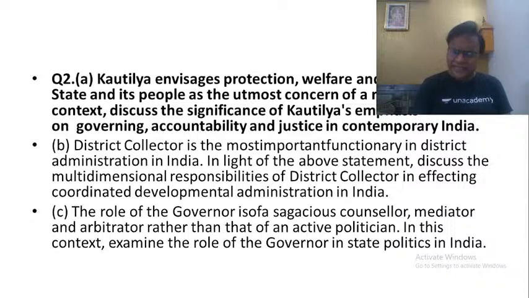What we say is that the office of district collector in India is the example of what we call a prismatic society wherein a single structure performs multiple functions, which mostly results in overlapping. Then you talk about, towards the end, the recommendations of the Second ARC. The Second ARC has said that let the district collectors perform only specific functions. It has said that let the designation of district collector be changed to district development officer or chief executive officer of the district, so that he can be made accountable to those specific functions only. That's what you have to write here.